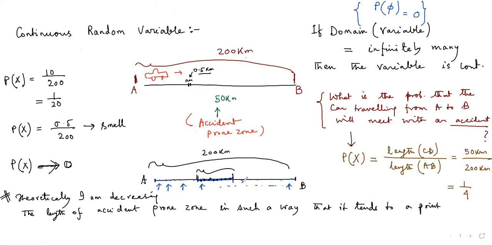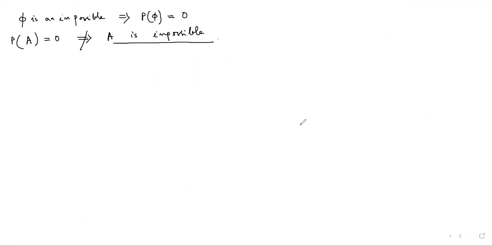We cannot say that this particular event is impossible. It is always a possible event. So in the discrete case and the continuous case, the situation becomes different, and in the continuous case it becomes a little bit bizarre, therefore I use the word bizarre. This is the example that I wanted to cite to make you understand the difference between these two.